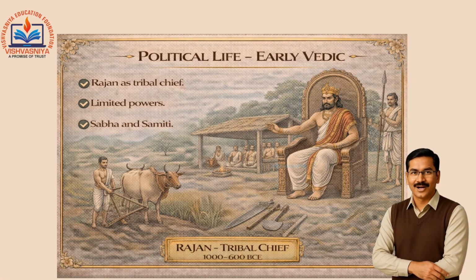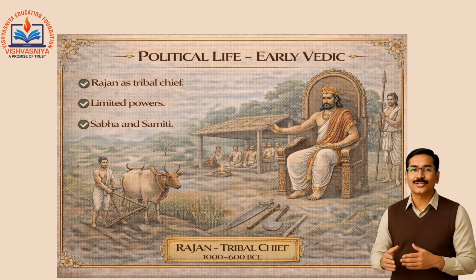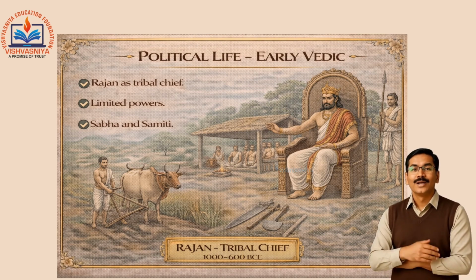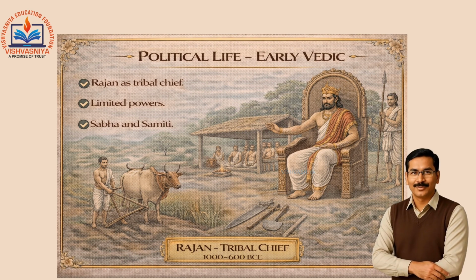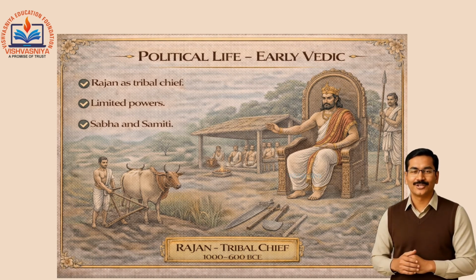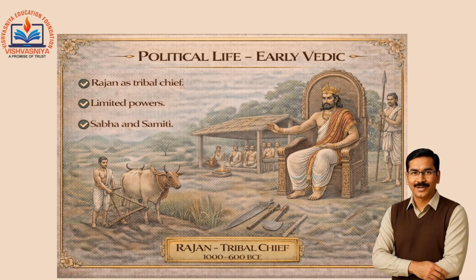In early Vedic times, the Rajan acted as the tribal chief. His powers were limited, and he was not an absolute ruler. Assemblies such as the Sabha and Samiti played an important role in decision making. This shows that the political system was simple and participatory.